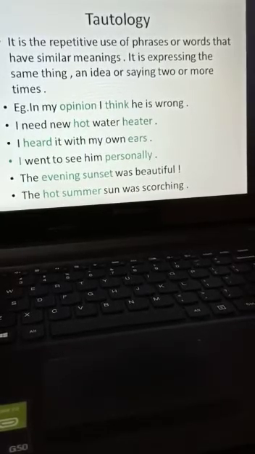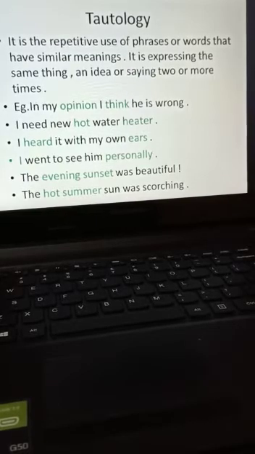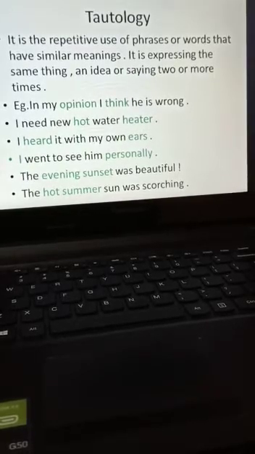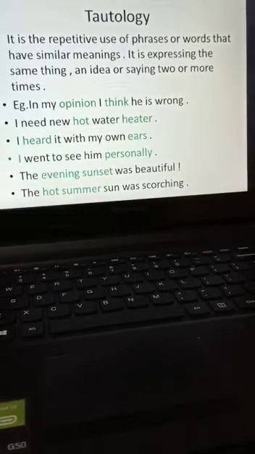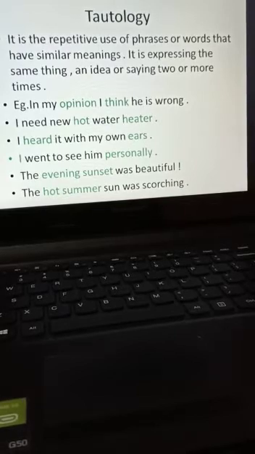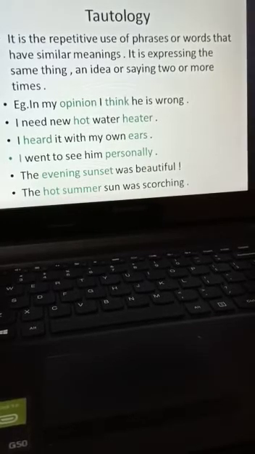It is unnecessarily using similar meaning words in the same sentence. It is expressing the same thing, an idea, two or more times. Now see here, children, the similar meaning words I have highlighted. In my opinion, I think he is wrong. I need a new hot water heater. Hot, heater, both have the same meaning.